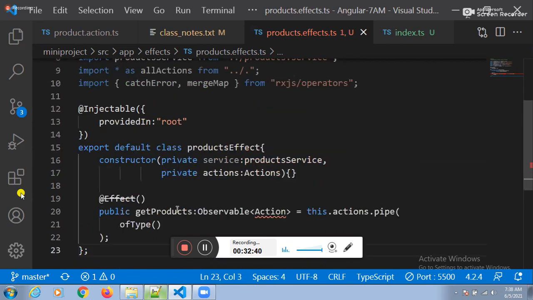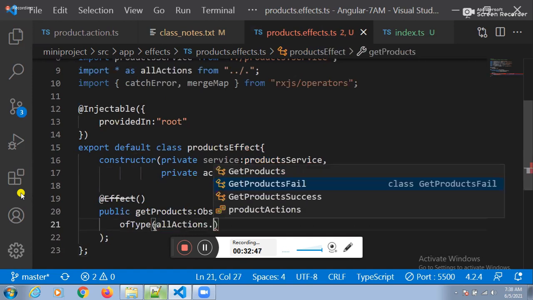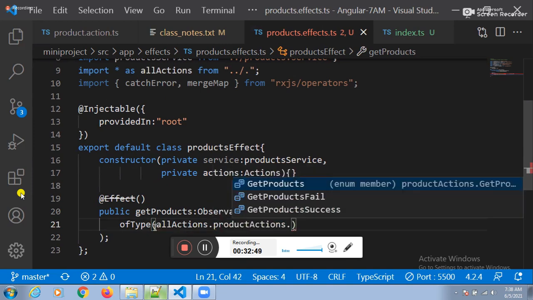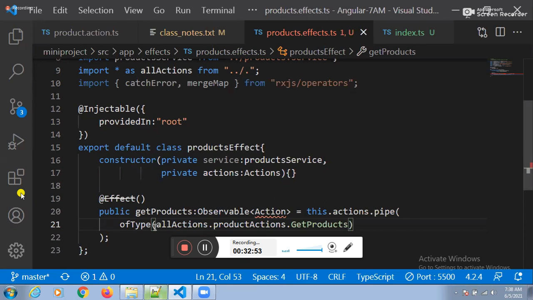See this one now. What is the variable? All actions. All actions dot. What is your product actions? Dot. What is our first action? Get products. Saroja, get products, line number 21. Any problem? No, sir.